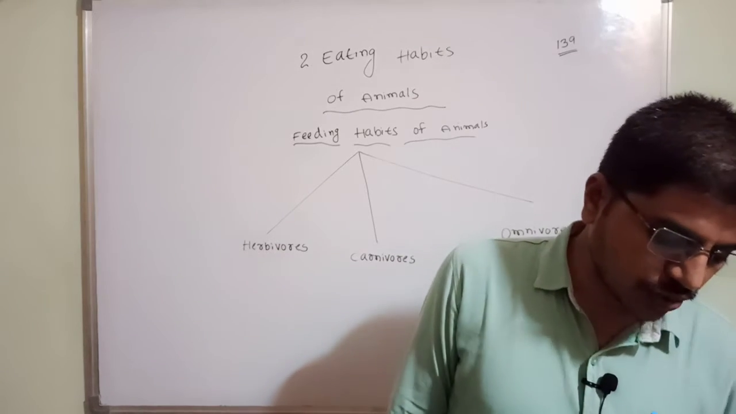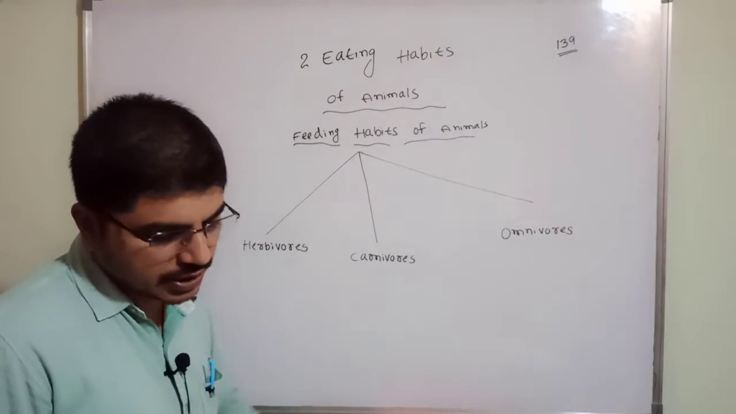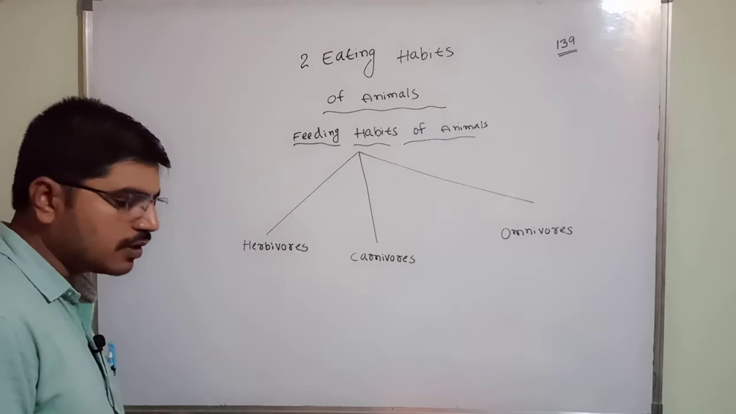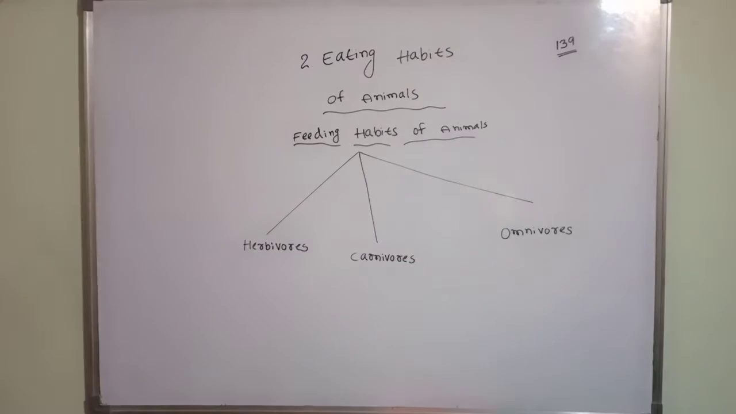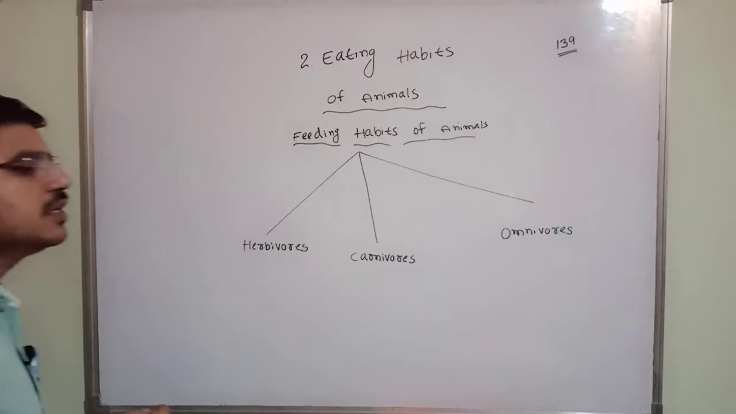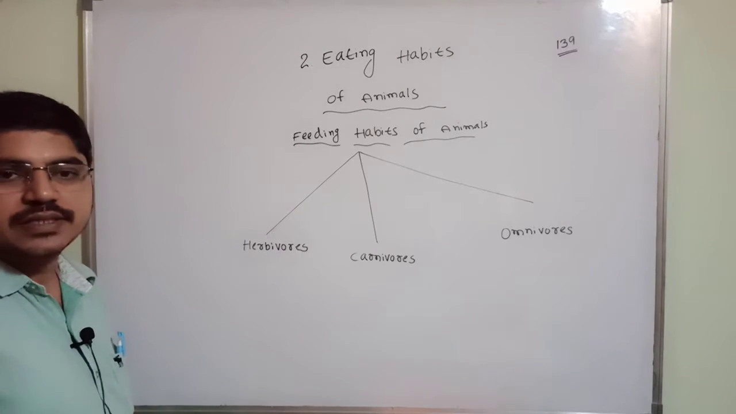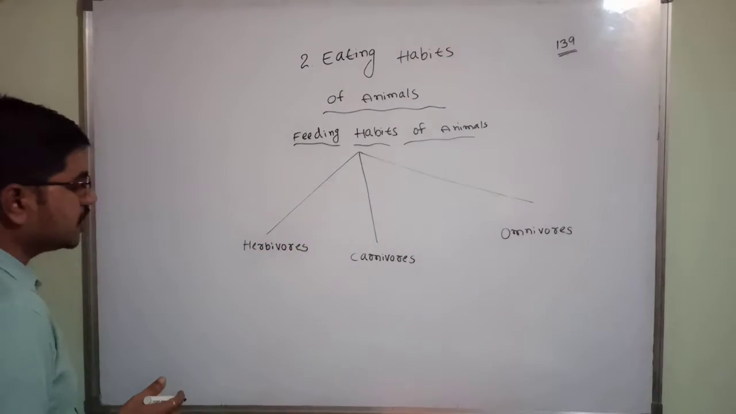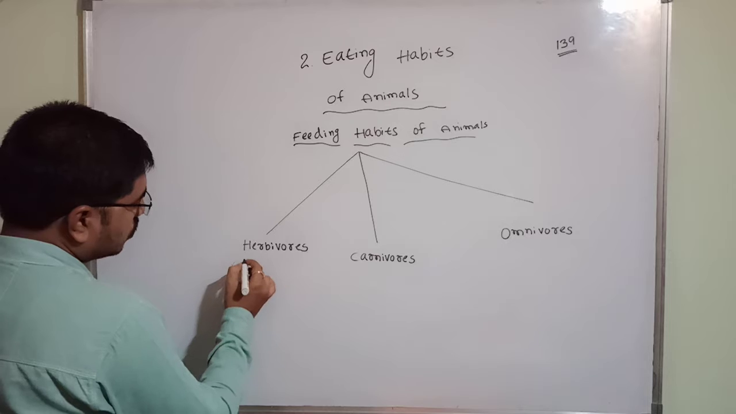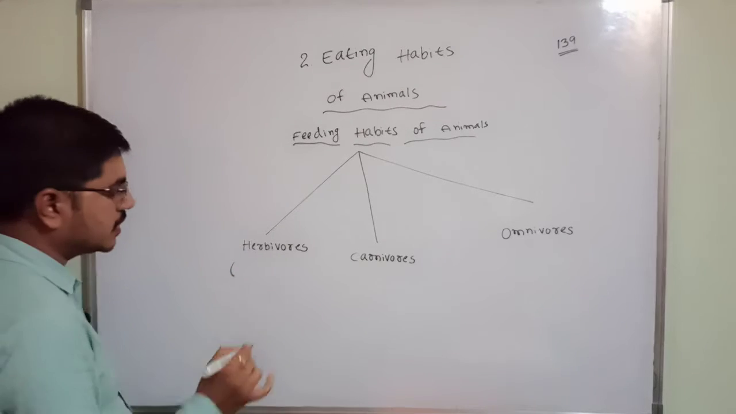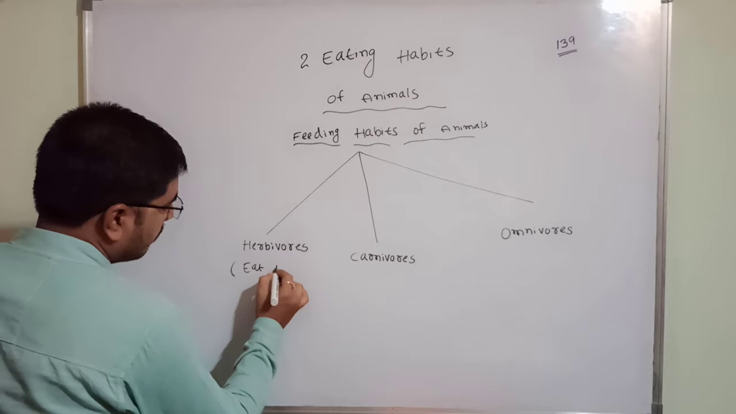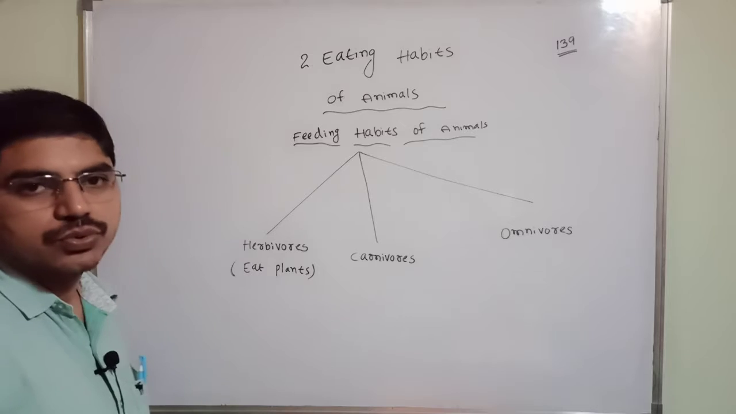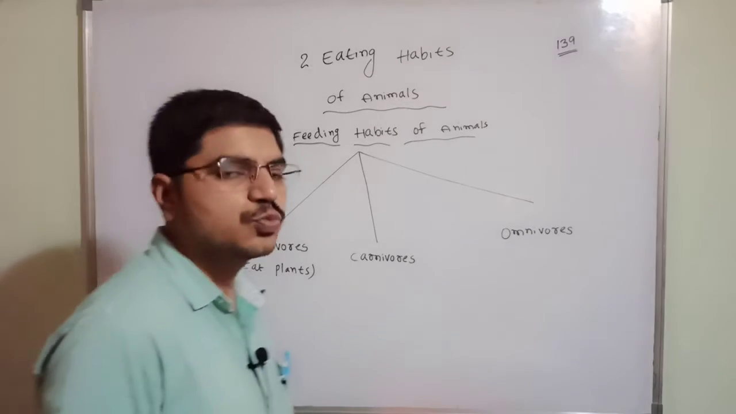Animals that eat only plants are called herbivores. You know herbal? What is the meaning of herbal? Herb means leaves, plants. Animals that eat only plants are called herbivores. These kinds of animals eat only plants. Okay, carnivores we can easily understand.